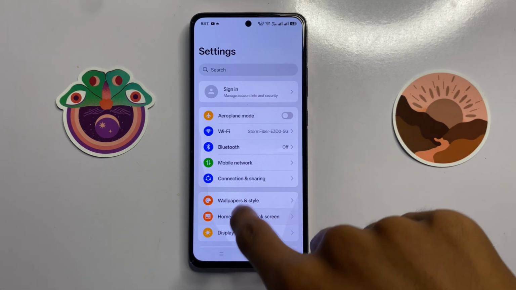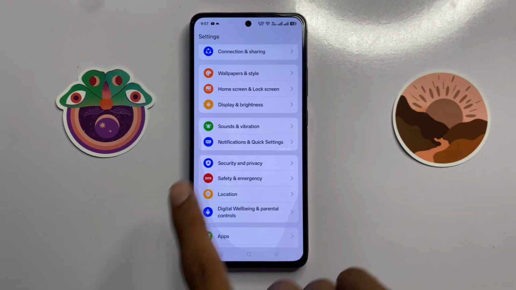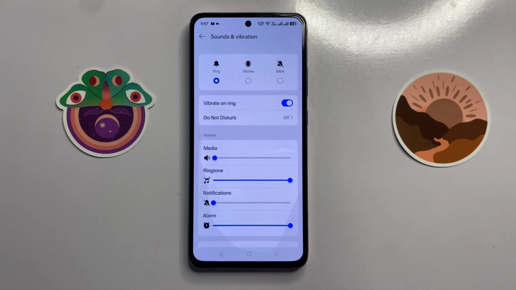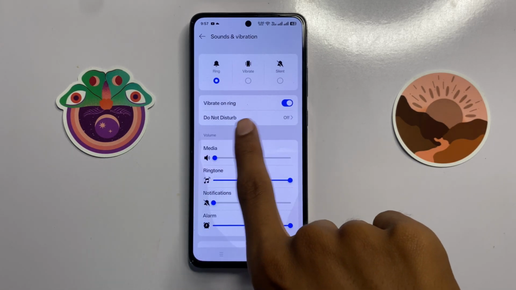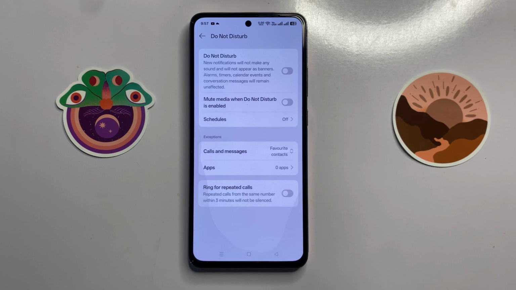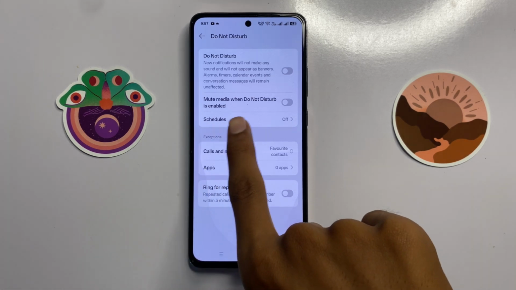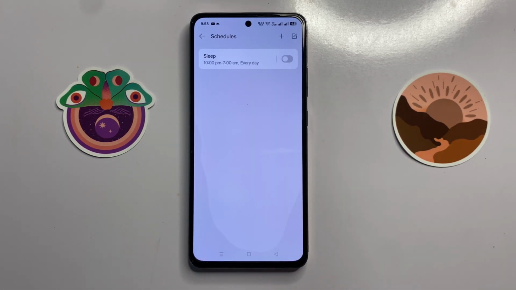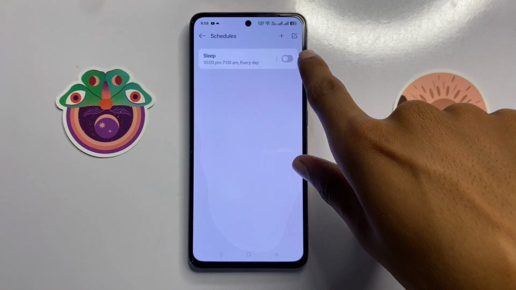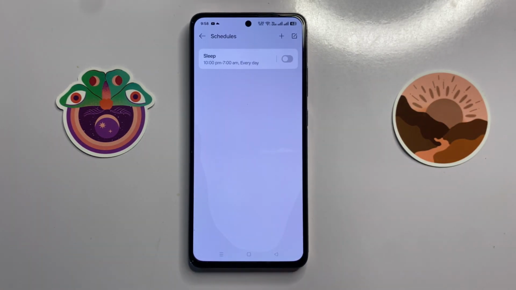In settings, scroll down and click on sounds and vibration, and then click on do not disturb. Now here you can see the option schedules. Now click on it, and here if your scheduled do not disturb is turned on, then turn it off.